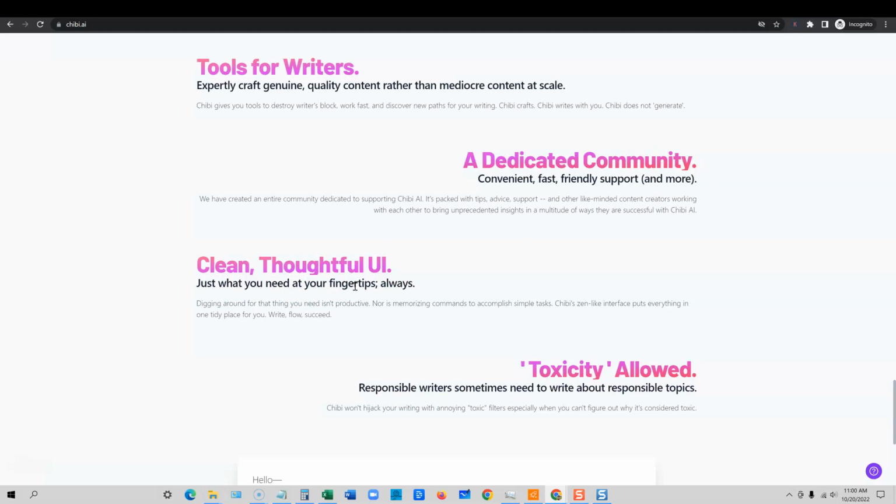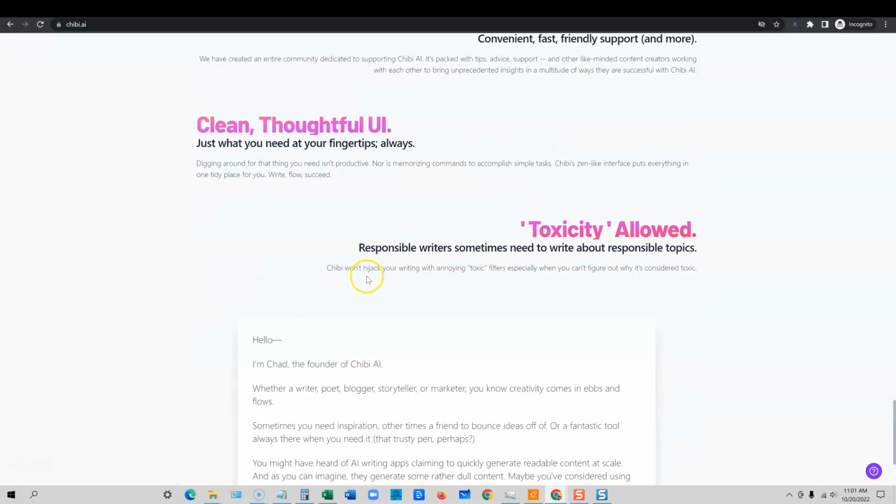And they're going to take your feedback, and you can go to the community. If there's something you don't like about the way the software looks or the UI, if it's giving you problems, you can actually give that feedback to Chad and his team, and they will actually listen, and if it makes sense, they will make those changes. And that's one of the advantages of going with Chibi, because they will listen to their community and their customers, and they will do everything they can to make those changes for you. You get the smaller community feel, that they actually listen to you. So a lot of advantages there.